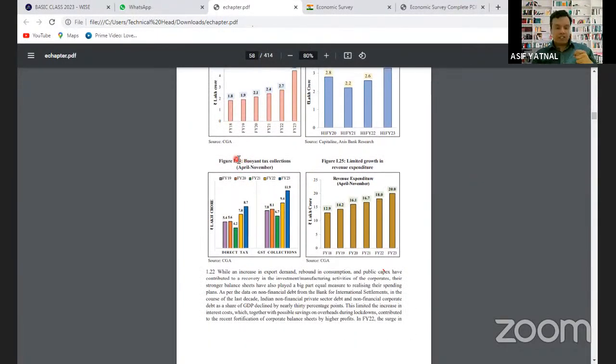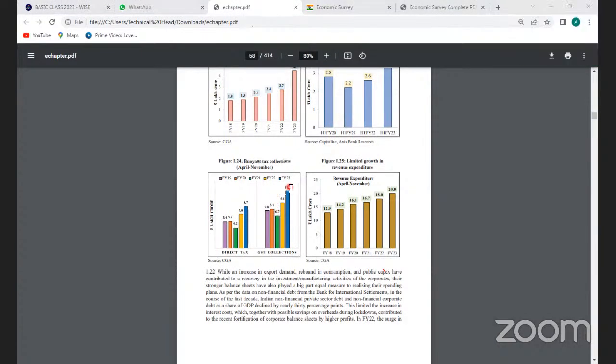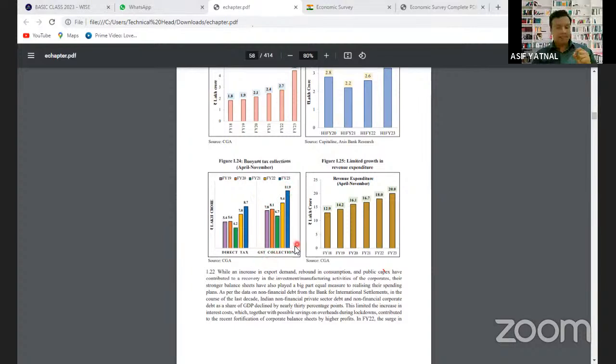Now beyond that, tax collection मतलब क्या, tax collection बढ़ गया. अब उसमें भी देखेंगे direct tax collection and GST. Can you see here? The direct taxes increase more or indirect taxes increase more? Do you remember? ये क्वेश्चन मैंने आपको few times back पूछा था. India's tax collection increased, but whether the direct taxes increased more or indirect taxes? Indirect tax. Here you can see GST collection बढ़ गया है, right? The GST collection has increased in the last financial year. Direct tax collection भी बढ़ गया है, लेकिन direct tax से ज़्यादा indirect tax बढ़ गया. That's what you can see.